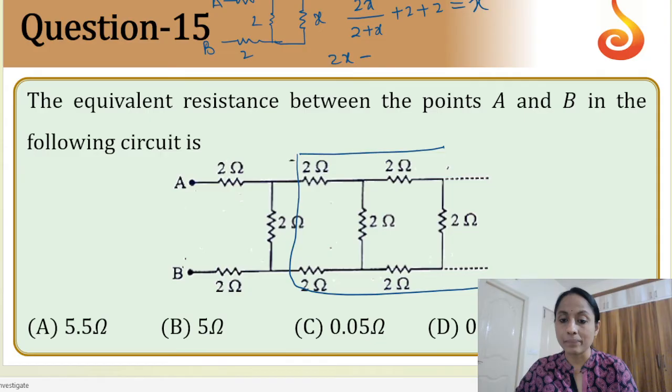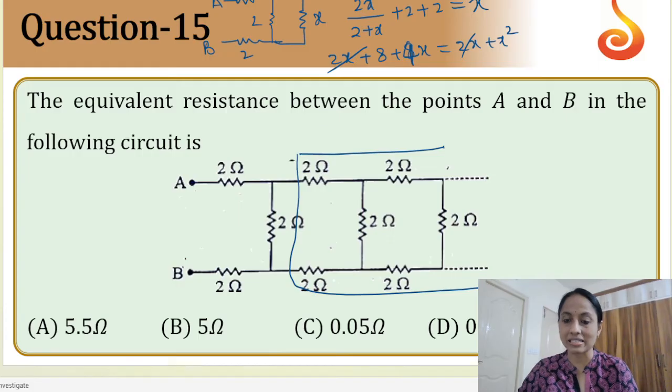So 2x plus this is 4. 4 2s are 8 plus, no, what am I doing? 4 2s are 8 plus 4x. Again multiply, so 2x plus x square, 2x get cancelled. So what is the equation remained? X square minus 4x minus 8 is equal to 0. Find roots and find the value of x.